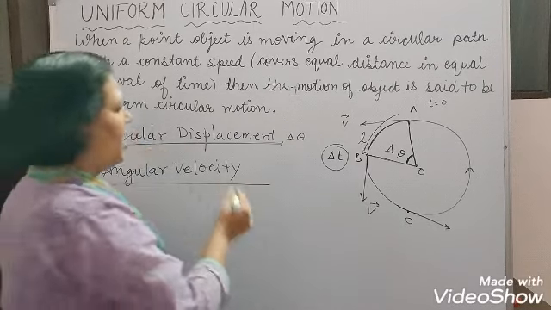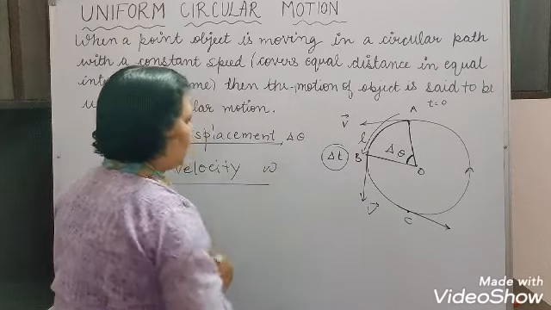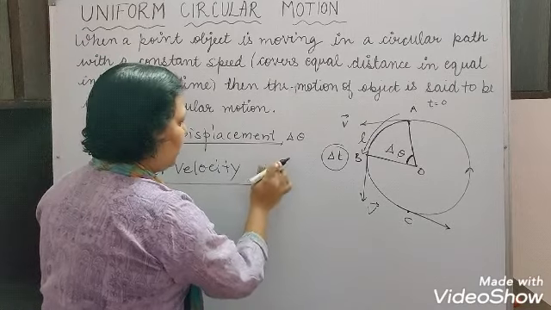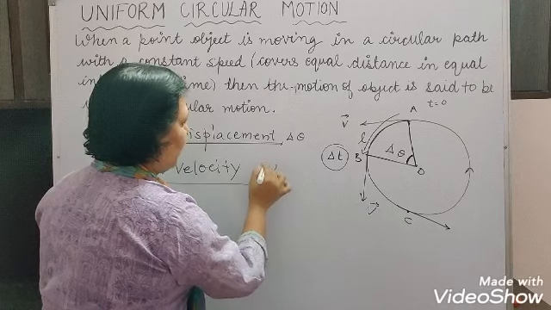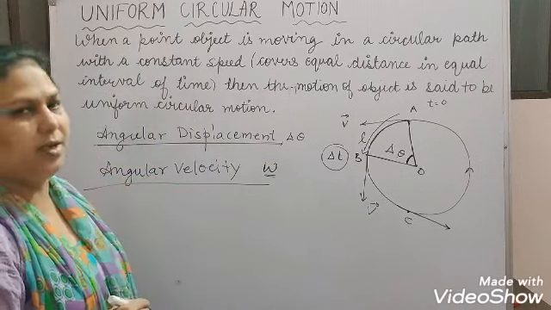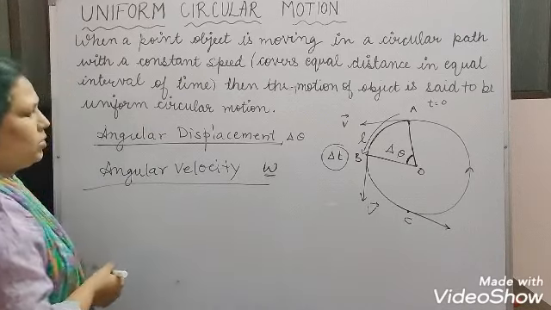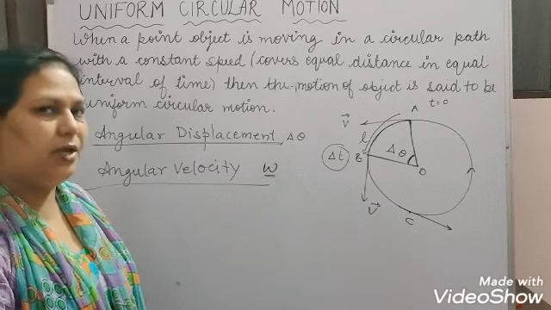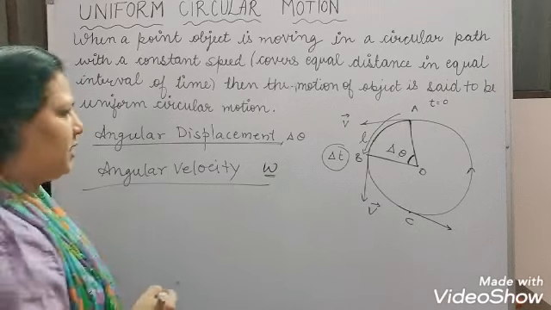It is denoted with the letter omega. We will not read it as W, it is omega. The letter omega represents the angular velocity. As we know, velocity is equal to displacement upon time, but here we are talking about the angular velocity.